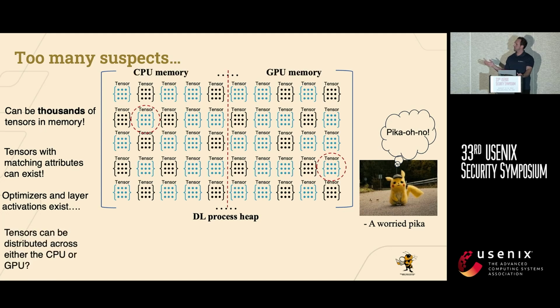Tensors can also be distributed across either the CPU or the GPU. So determining where to actually recover your tensors depends on whether the investigator or the user has moved tensors to the CPU or to the GPU. You need to know that information in order to recover the correct tensors.